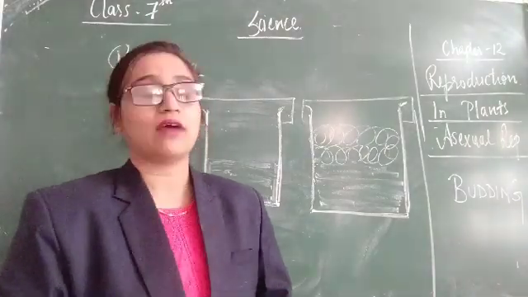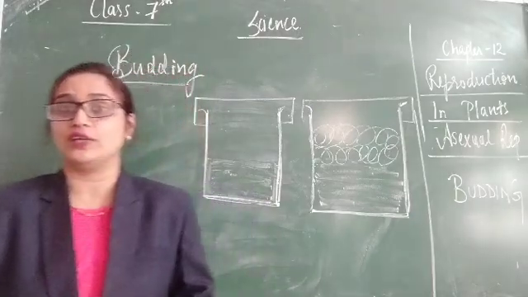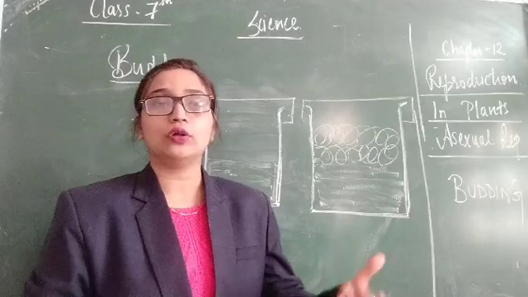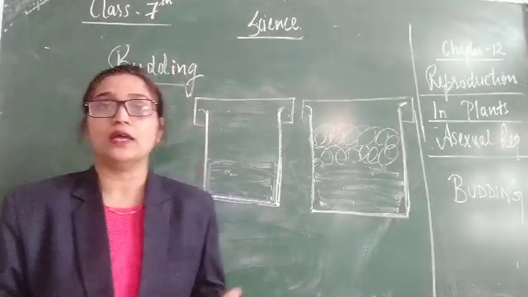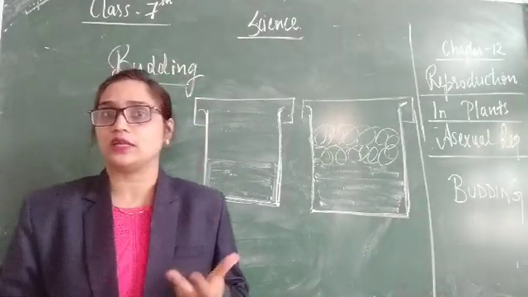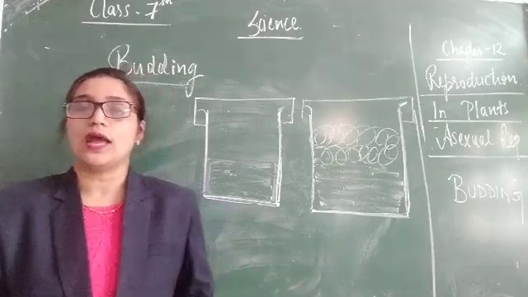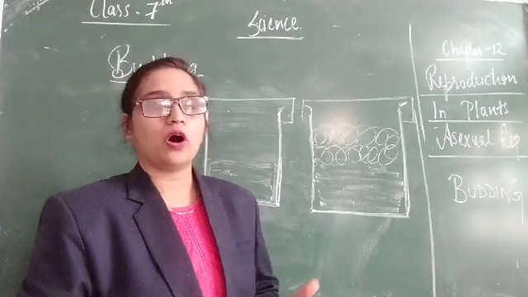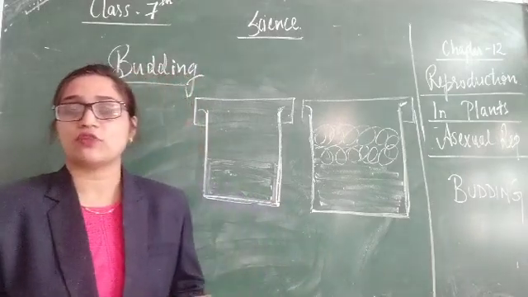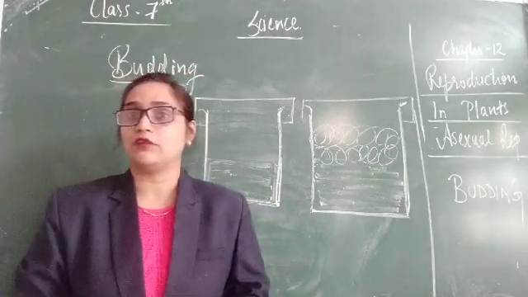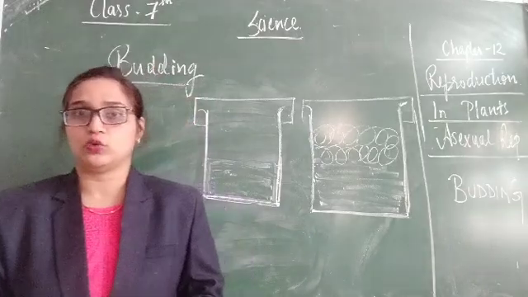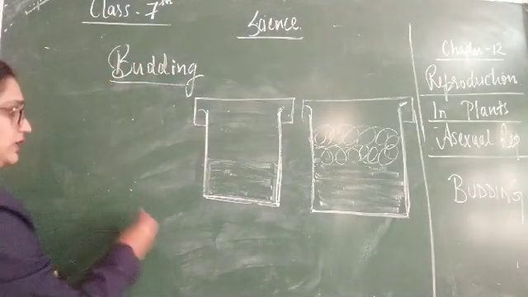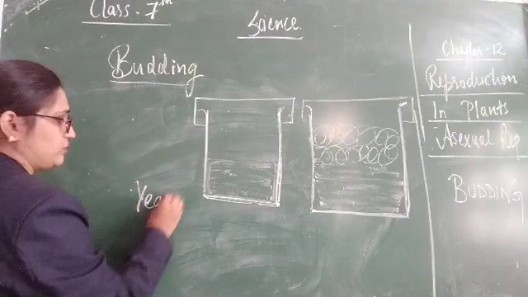Budding we have already seen in the previous video: budding is a small outgrowth produced by simple organisms like yeast in their body, and that is called a bud. When the bud develops and matures, it detaches from the parent body and behaves like a new individual. That is budding. The example we have seen is the yeast cell.